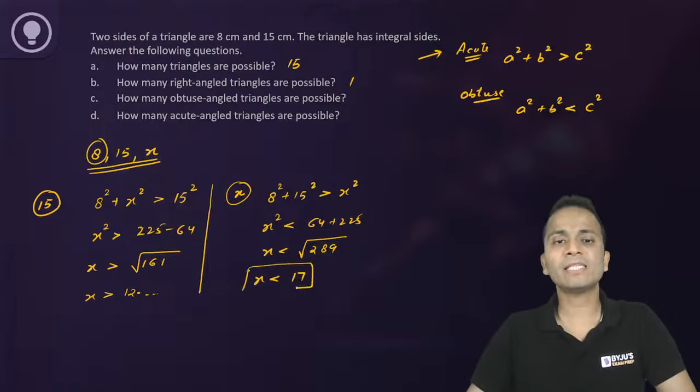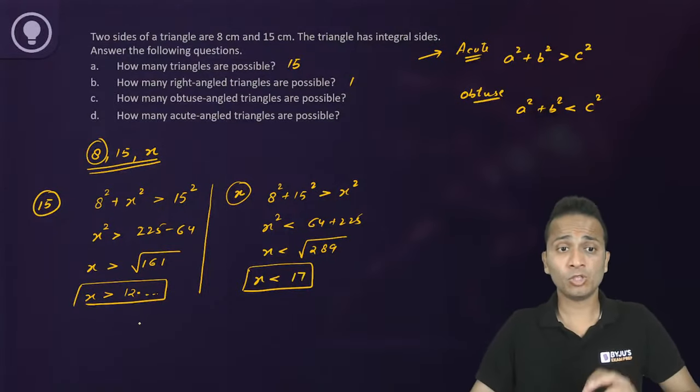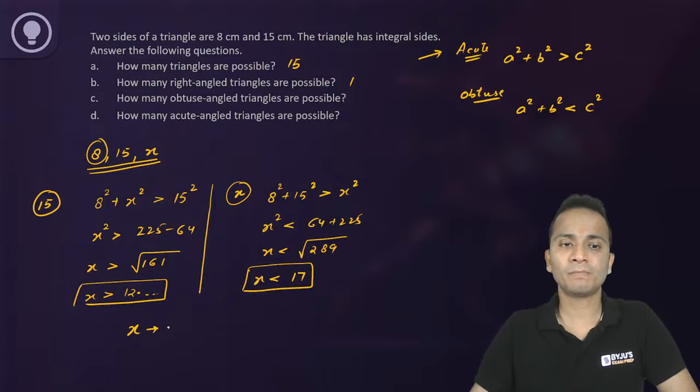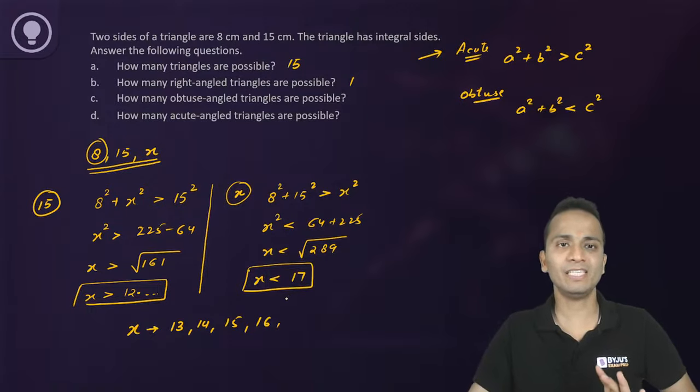Okay. Now x is less than 17 and x is greater than 12 point something. So the values of x can be 13, 14, 15, 16. All right. 13, 14, 15, 16, less than 17, right?